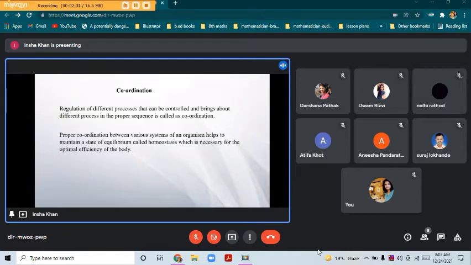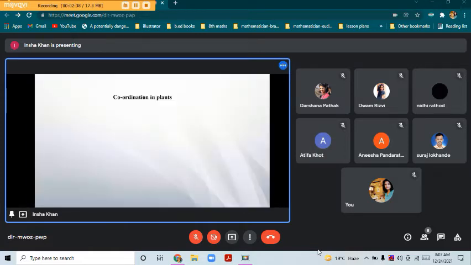So today we will be learning coordination in plants and coordination in humans. Firstly, coordination in plants. The structure of plants is not that complex as compared to that of humans and animals. In plants, the movement is carried out in response to stimuli. Plants do not have nervous or muscular systems like animals, so they give response to stimuli.